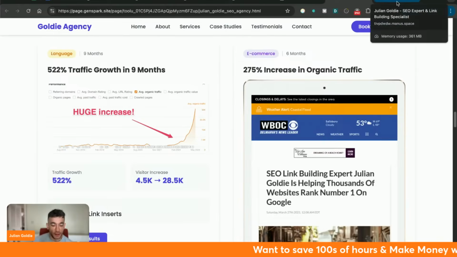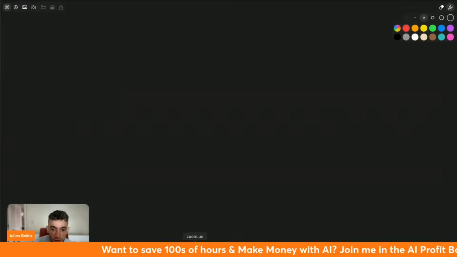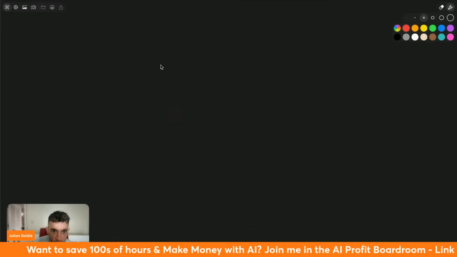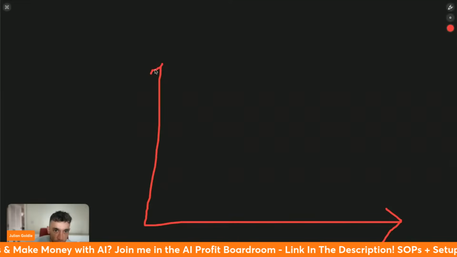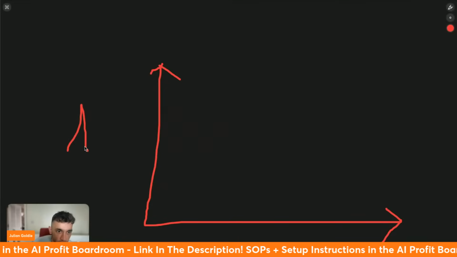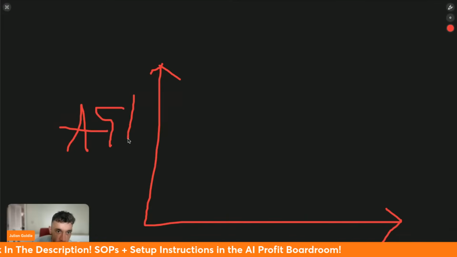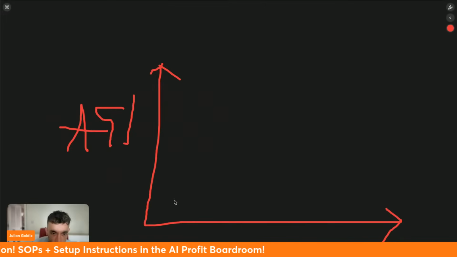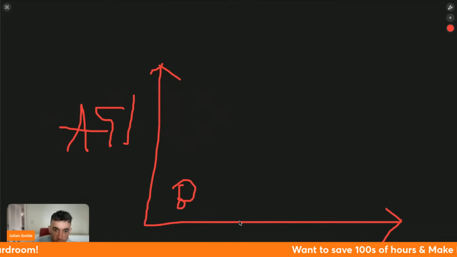So in terms of quality, this is crazy, right? In terms of AGI and that sort of thing. Let me put this on a chart for you. If we look at the autonomy or AGI level, if I had to put the Julian Goldie AGI level of tools right here, I'm going to put stuff like bolt.new down here. It's nowhere near what we need to be.